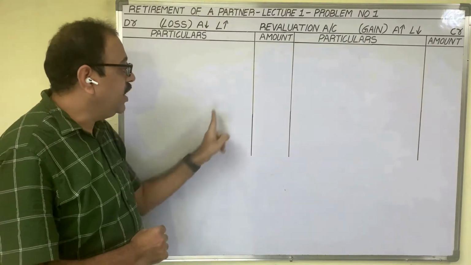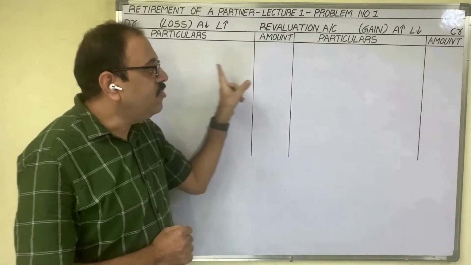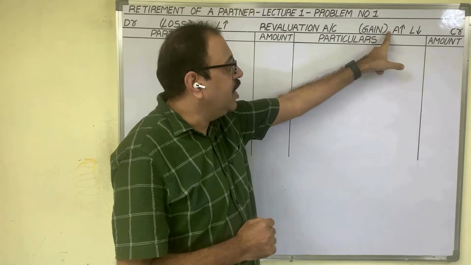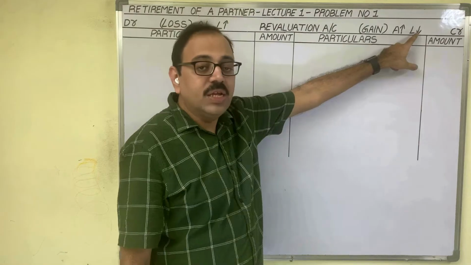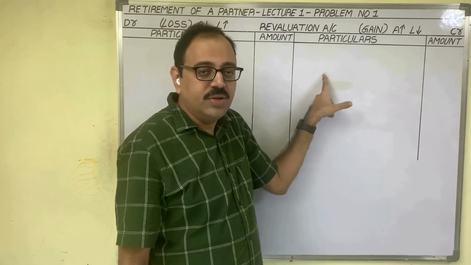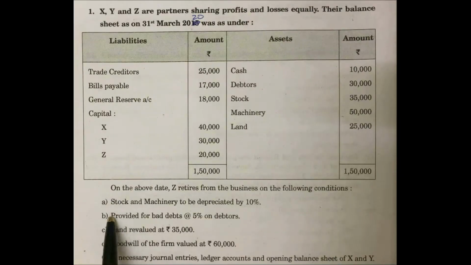We have to debit that in revaluation account. When profit comes in revaluation of assets and liabilities, if asset value increases or liability value decreases, it is a profit. We have to show that on the credit side of this account. A, B, C. These 3 points are related to the revaluation account.